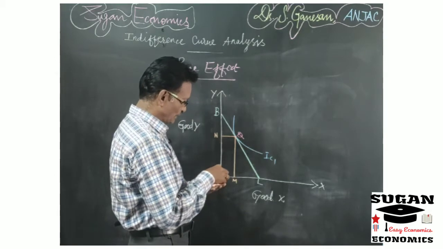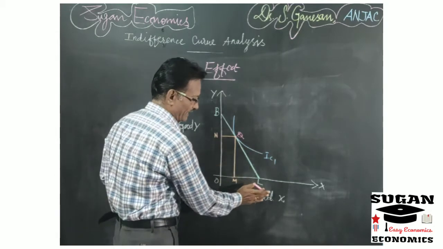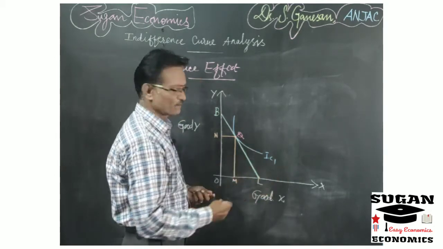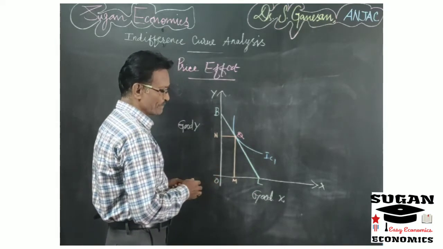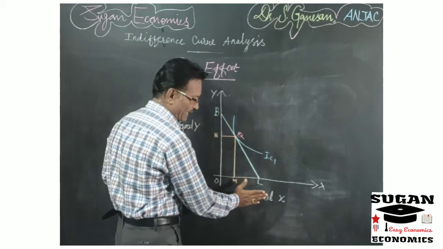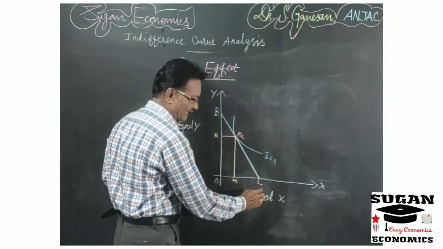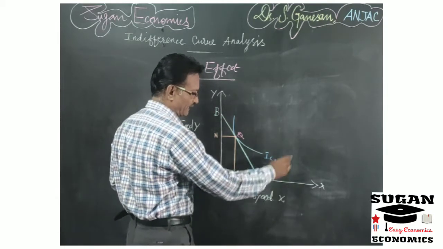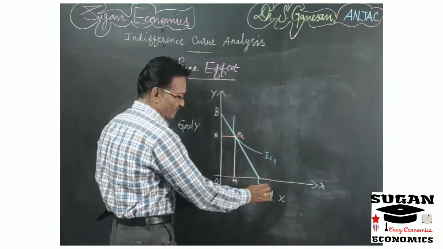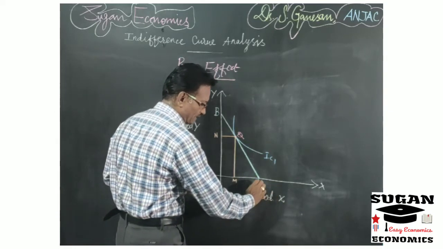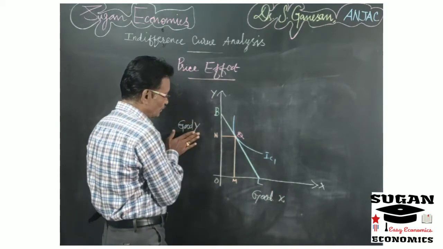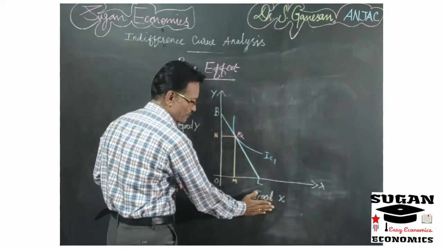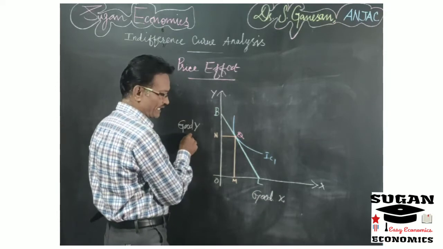So now the price of commodity X falls. So at that time what will happen means, here the real income spent on good X increases, and due to reduction in the price of good X, good X is cheaper when compared to good Y. So X is a cheaper commodity and Y is a dearer commodity.